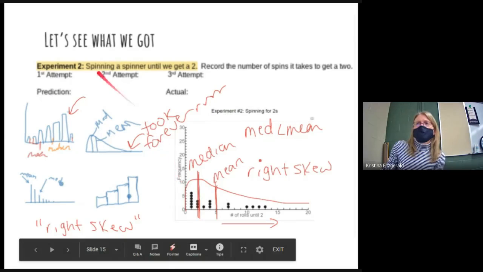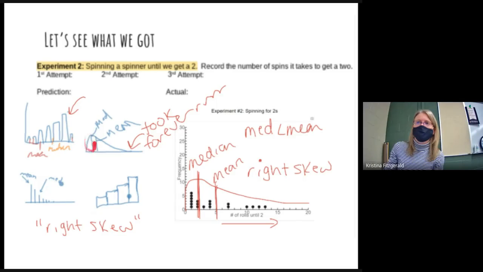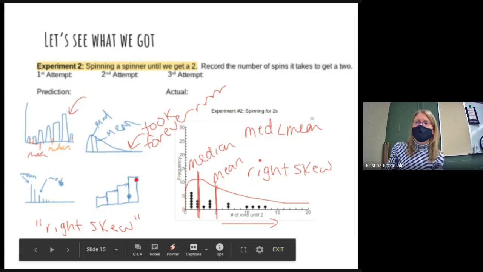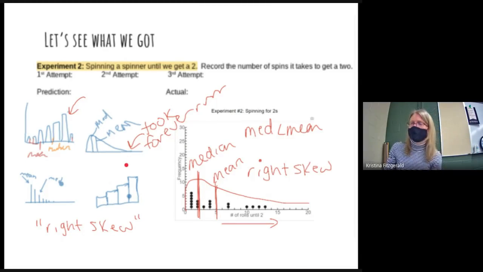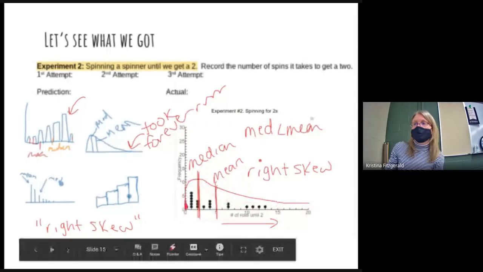Then we looked at a spinner. So we're spinning a spinner until we get a 2. So these were some of our predictions. Basically, we decided it would be skewed. So either you're going to get 2s right away and then have a few times where it takes forever, or the opposite of that, where it takes forever and a few people got it really quick. Either way, these predictions are pretty good just because it's going to be skewed based on how long it takes to get that 2. Now, our data did show a right skew.